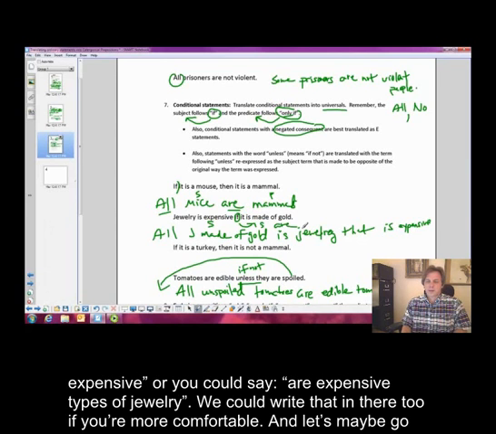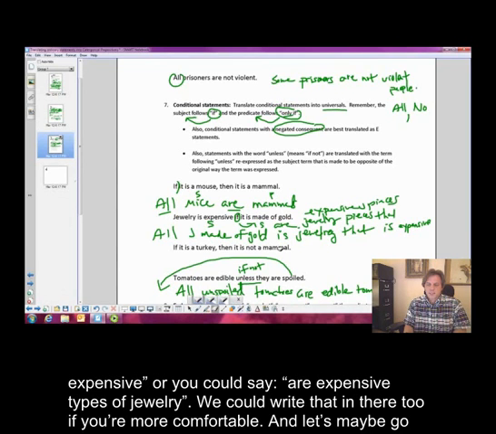Okay, we could write that in there too if you're more comfortable. Are expensive jewelry pieces. Okay, all right, that's getting a little confusing there, but you get the point.